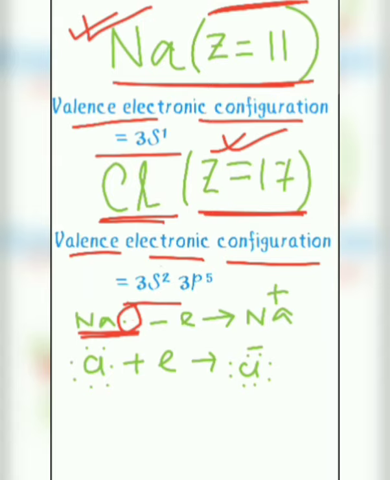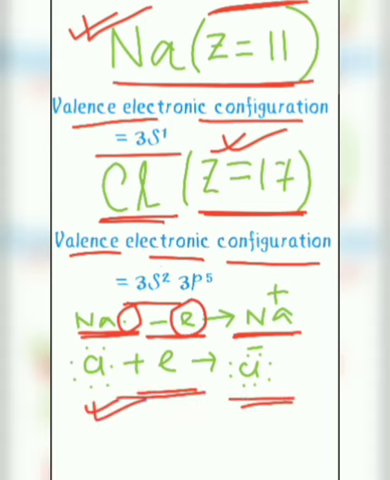Now sodium loses its outer shell electron and becomes a cation, and this electron is taken by chlorine, fulfilling its 8 electrons on its outermost shell. Here we can see sodium attains a noble gas configuration, and chlorine also attains noble gas electronic configuration.